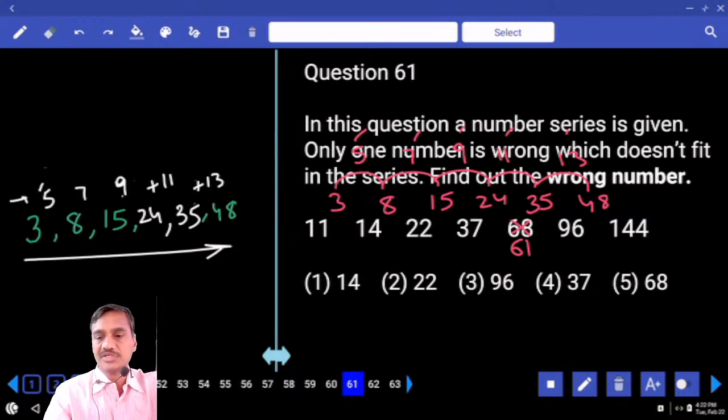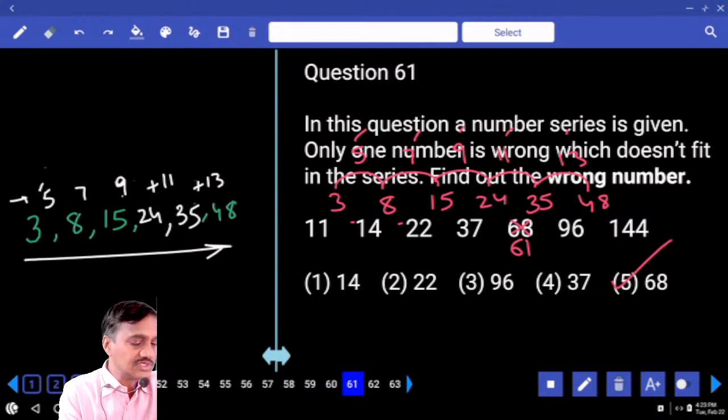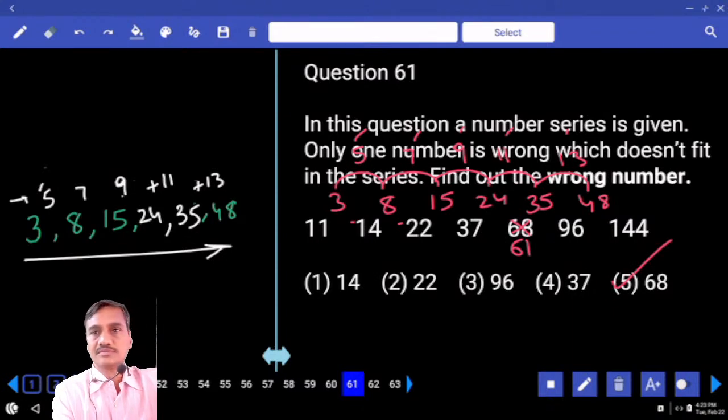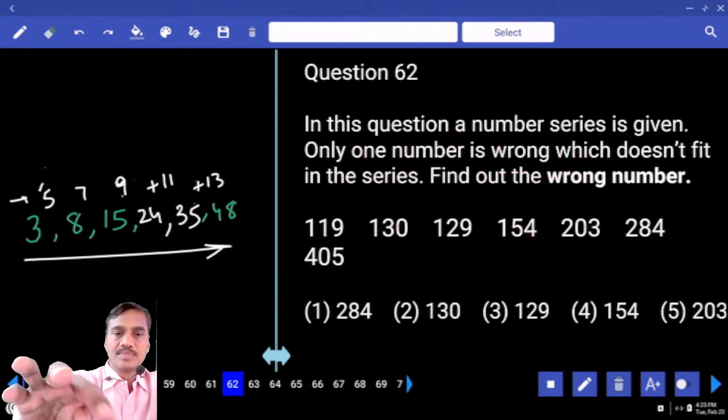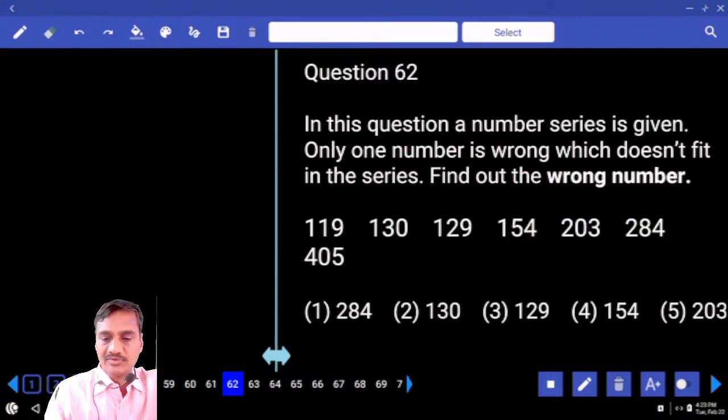And what are these numbers here? 3, 8, 15, 24, 35, 48 are added. Then what is the wrong number here? 68 is the wrong number and 61 is the correct number. Choice 5, question number 61. Done with this. Then coming to this 62, must, tell me, 119 and 130.